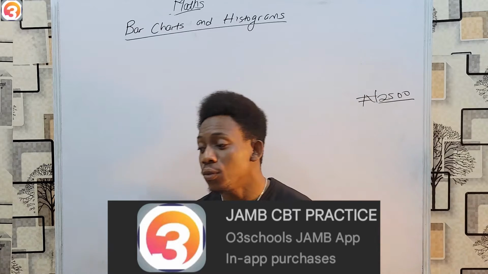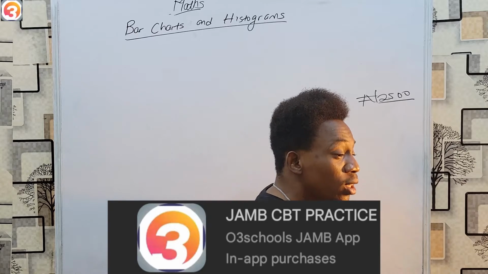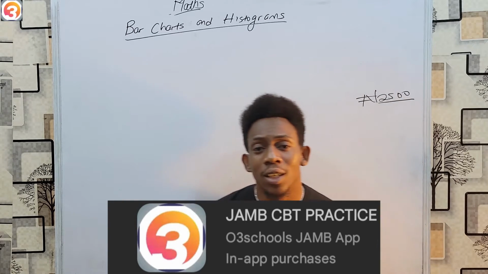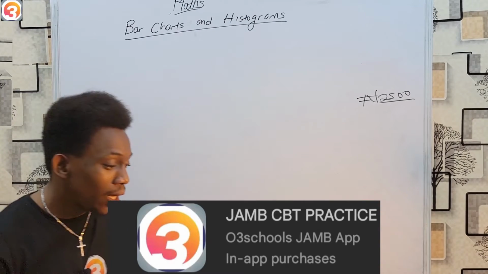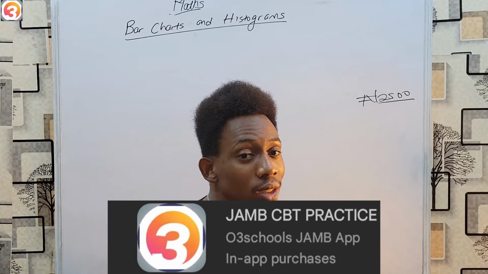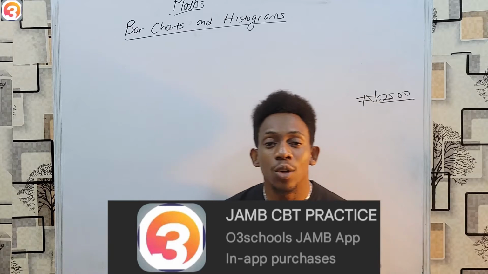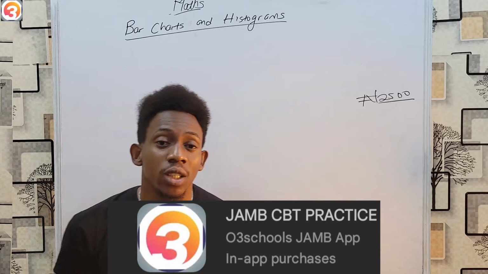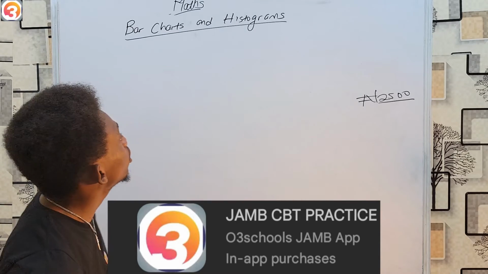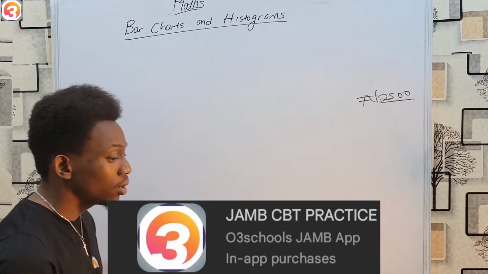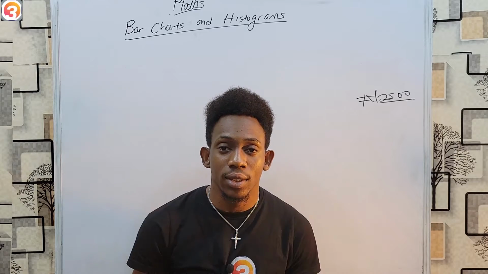When you have plenty of people doing something, a large number of subjects, for example, I want to find the number of students that offer those subjects. It is easier to represent this information in a diagram than writing them individually. A pie chart represents this information in a circle, which is then divided into sectors, and the angles are determined based on the number of people or number of objects in a particular group. However, your bar charts and your histograms make use of solid blocks.